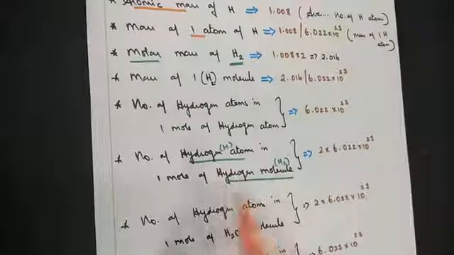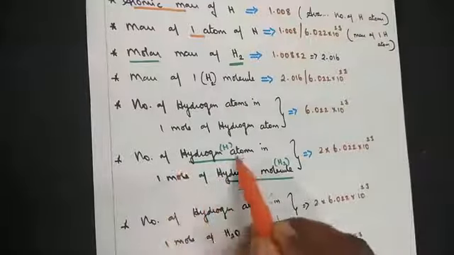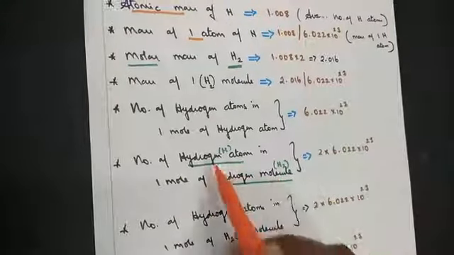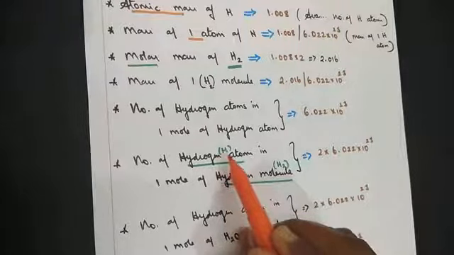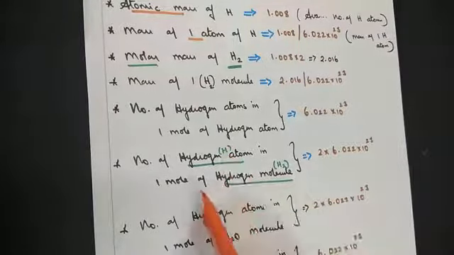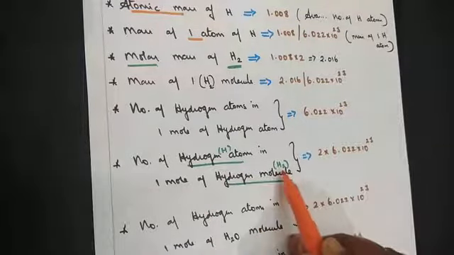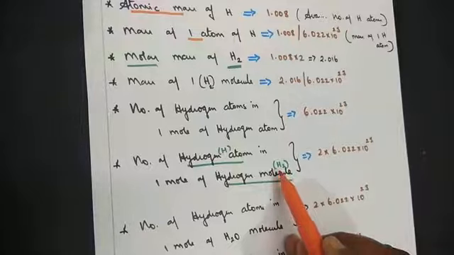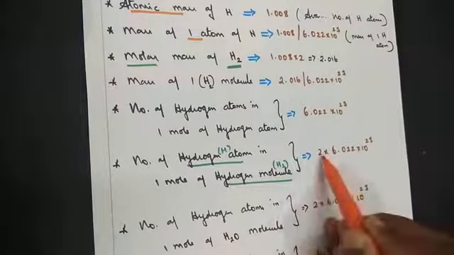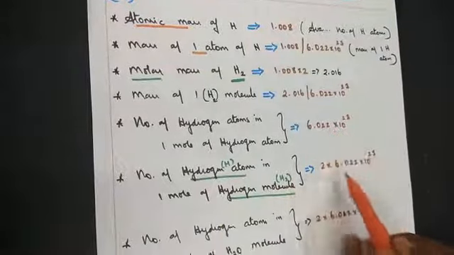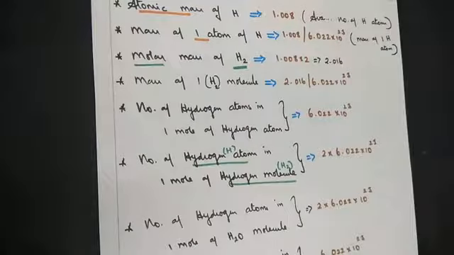Coming back to another question. Number of hydrogen atoms in 1 mole of hydrogen molecules. Hydrogen atom stands for one hydrogen atom. They are asking how many hydrogen atoms are there in 1 mole of hydrogen molecules. The word molecule stands for 2 hydrogens, diatomic. So what you have to do is multiply 2 with the Avogadro number.